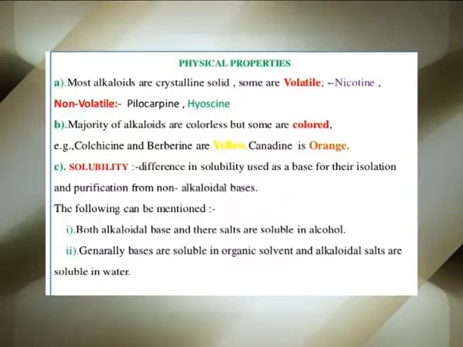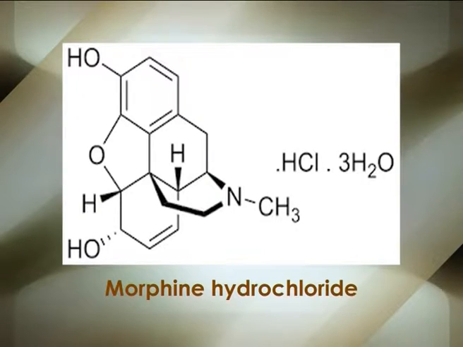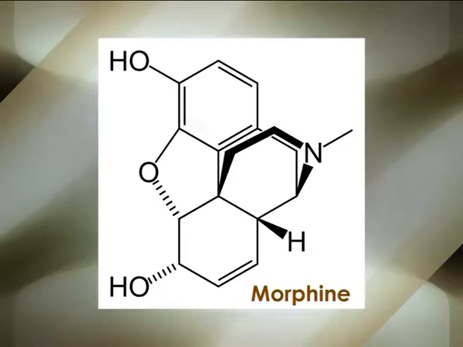water. The alkaloid salts are almost freely soluble in water, relatively less soluble in alcohol, and mostly insoluble or sparingly soluble in organic solvents. For example, atropine sulfate and morphine hydrochloride are much more soluble in water than their corresponding bases, that is, atropine and morphine.